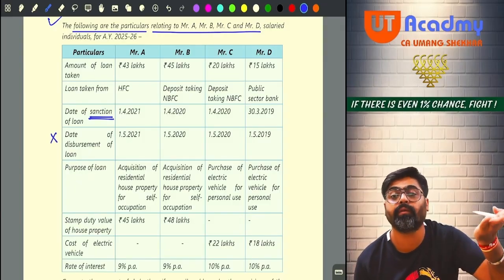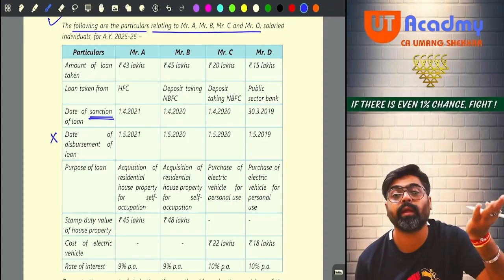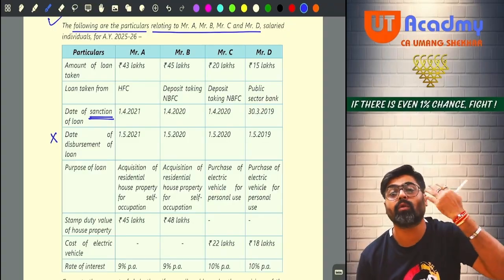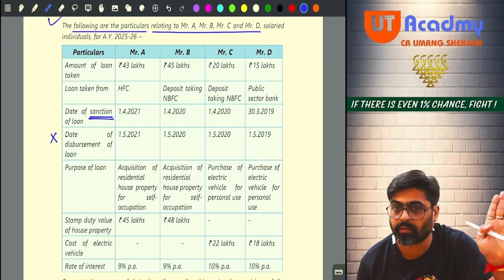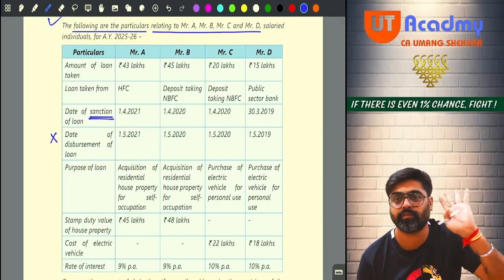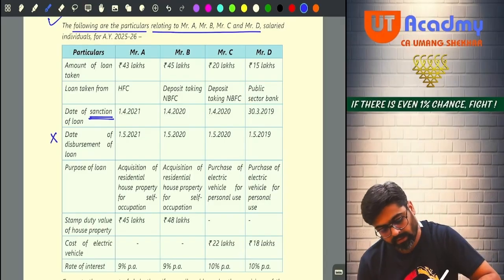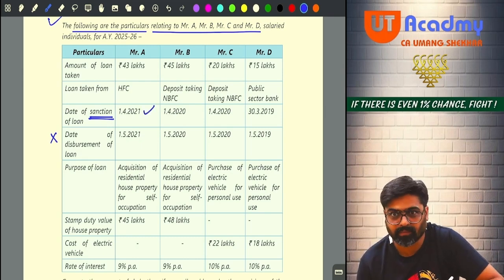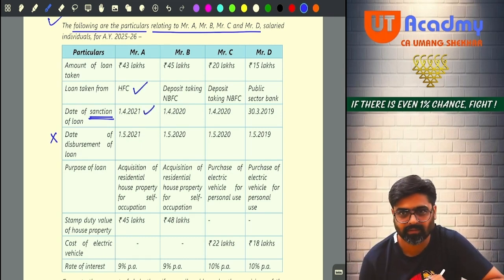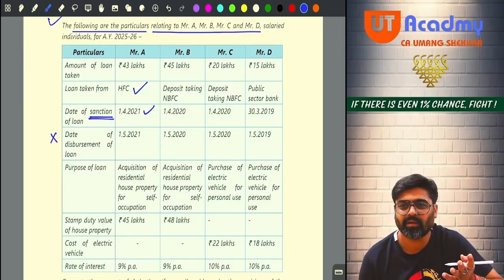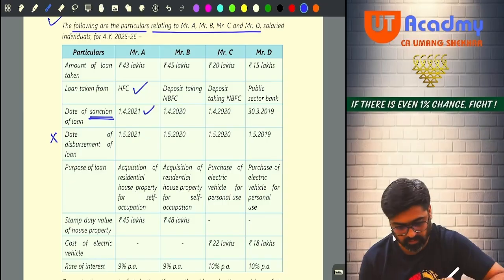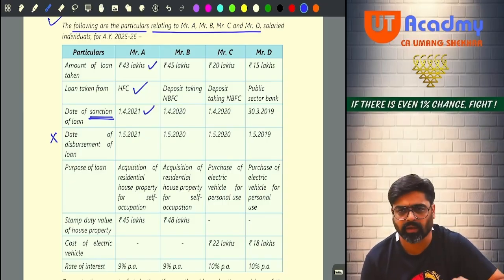When the loan was given to you, when you came to take the loan, when the loan was disbursed, we are not worried about that. Always check the date of sanction. Okay, no? So when the date is sanctioned, this date, the loan is taken from a Housing Finance Corporation. And see, there is no limit on the amount of loan you can take under 80EEA. Yes or no? So 43 lakhs is okay.